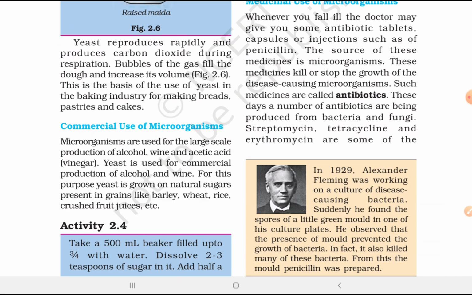Commercial use of microorganisms. Microorganisms are used for large-scale production of alcohol, wine, and acetic acid, which is also known as vinegar. Yeast is used for commercial production of alcohol and wine. For this purpose, yeast is grown on natural sugars present in grains like barley, wheat, rice, and crushed fruit juices, etc.